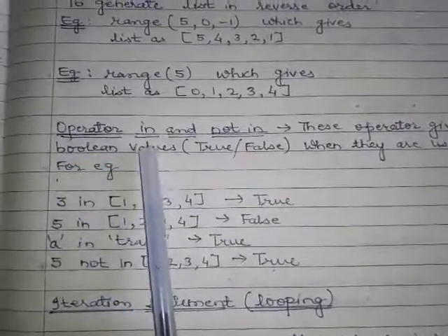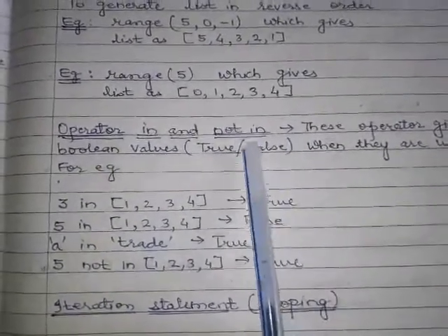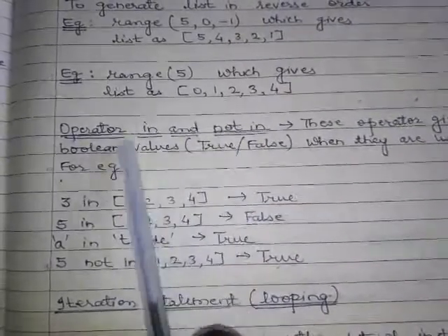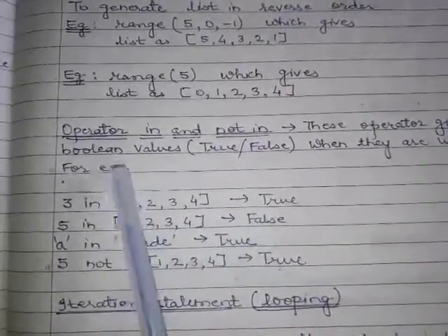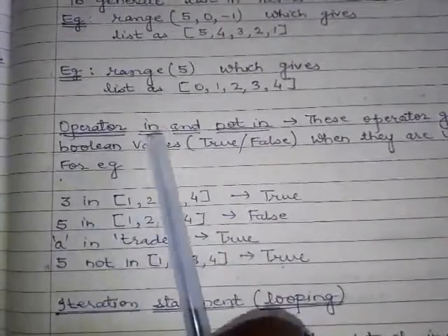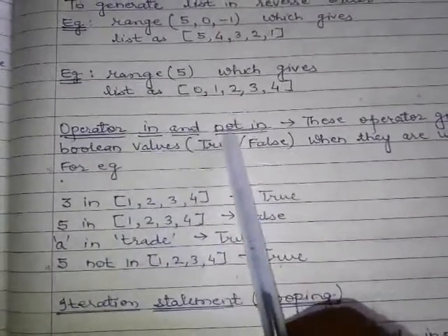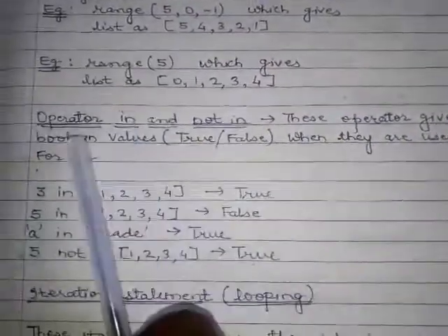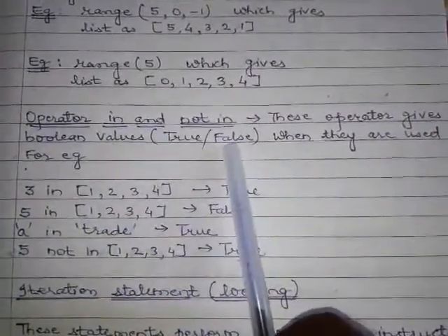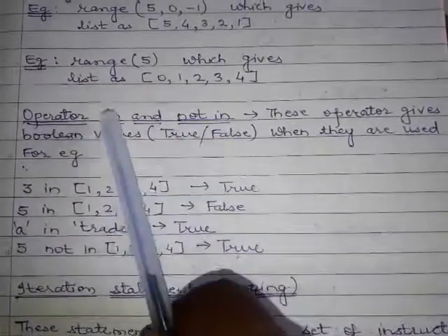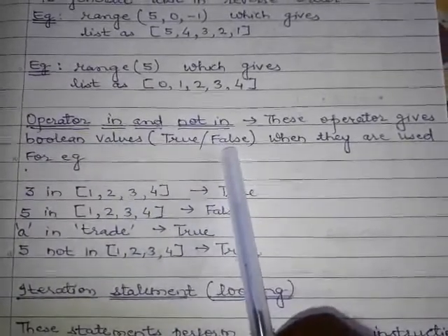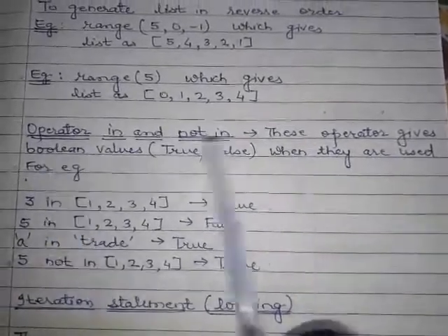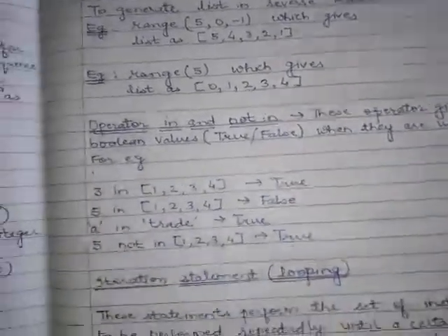Now there are operators in and not in, which are used in our for loop. We have to study this also before we go to our loop statements. Both the operators in and not in return a boolean value. These operators give boolean values, true or false. Means in and not in return true and false. These are boolean values. When they are used, for example, let us see.